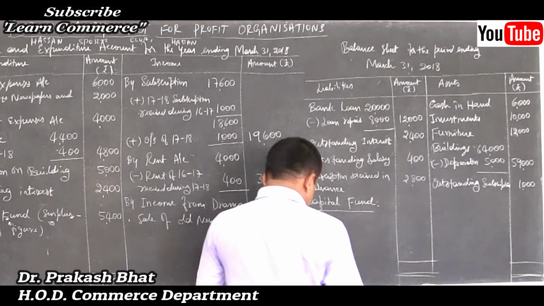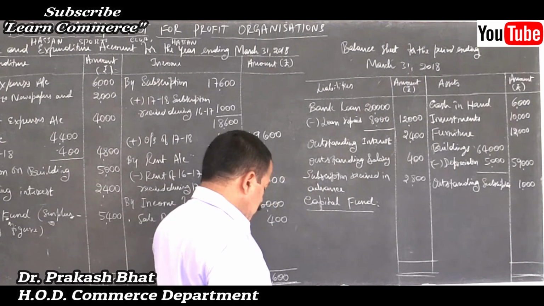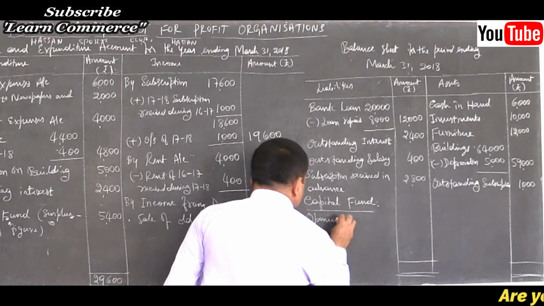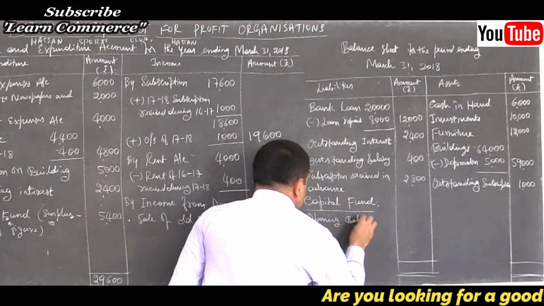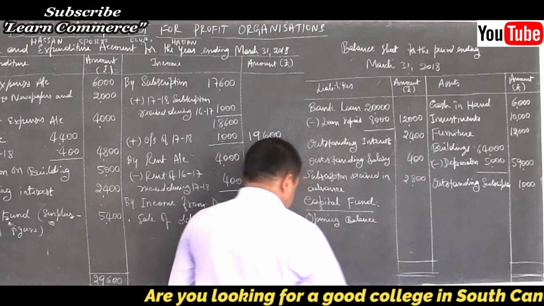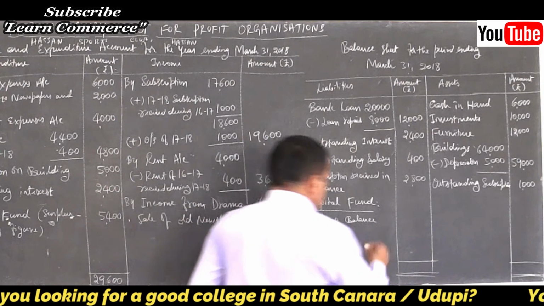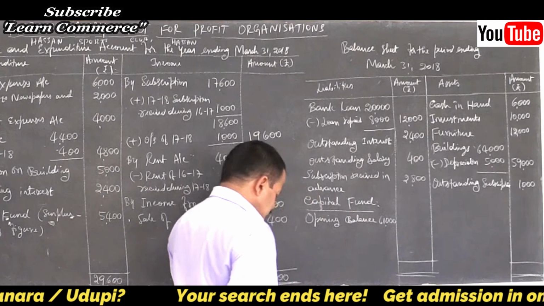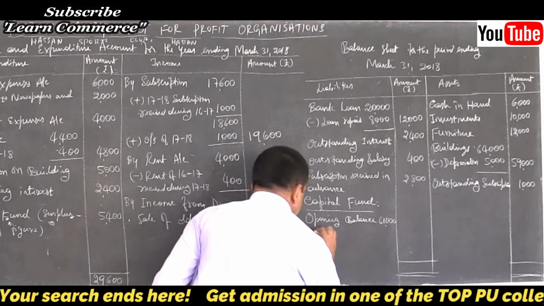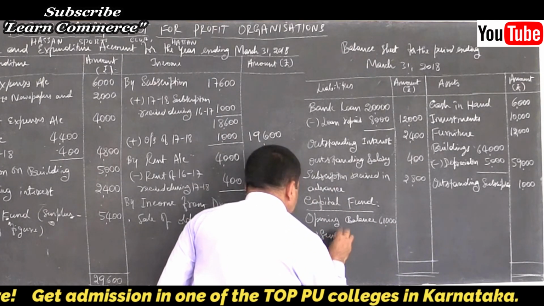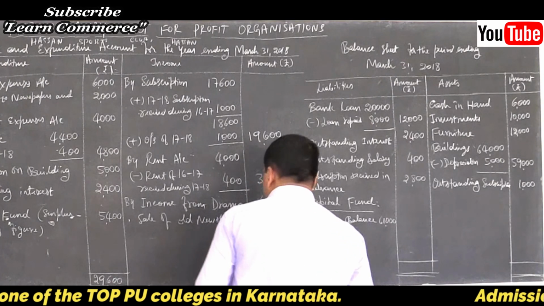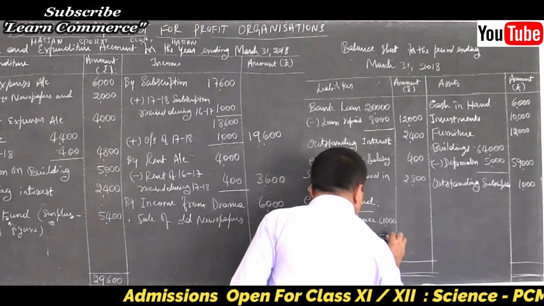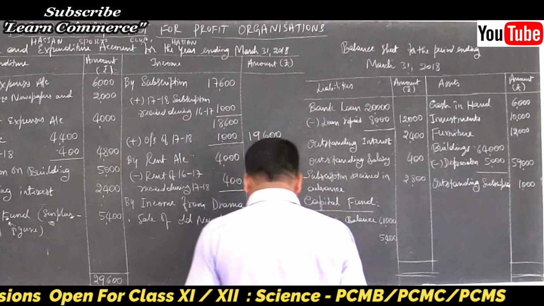Under that, opening balance. How much? 61,000. Add surplus. Refer income and expenditure account. 5,400 it is.